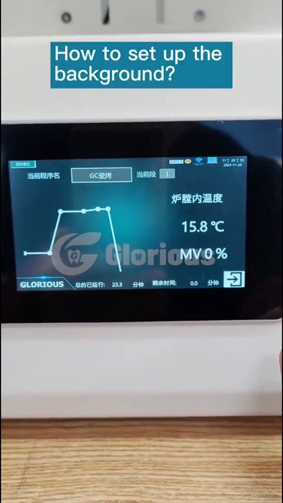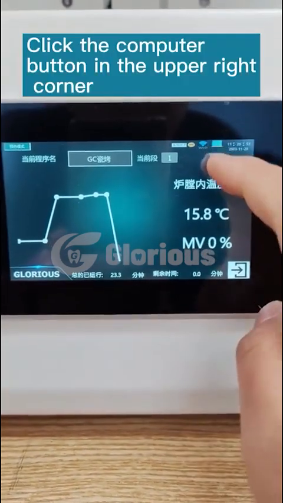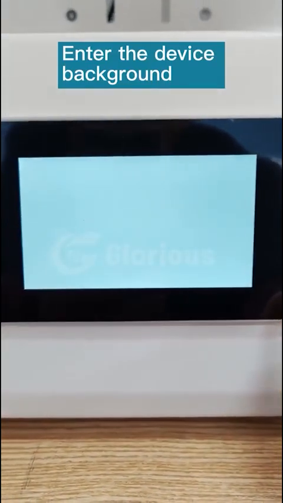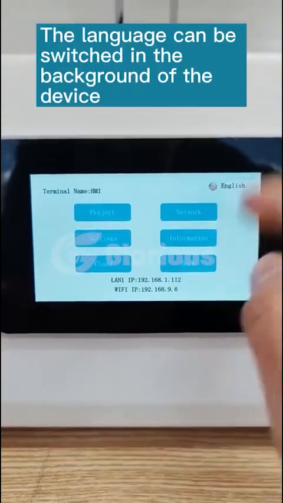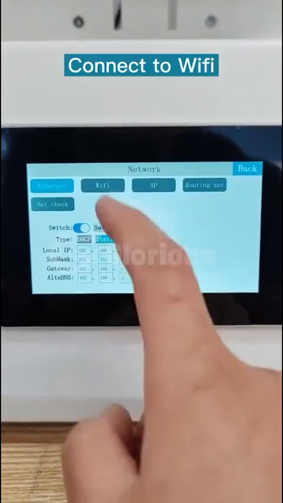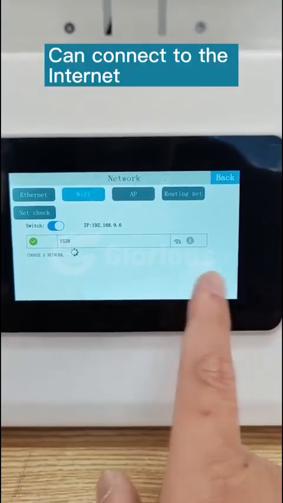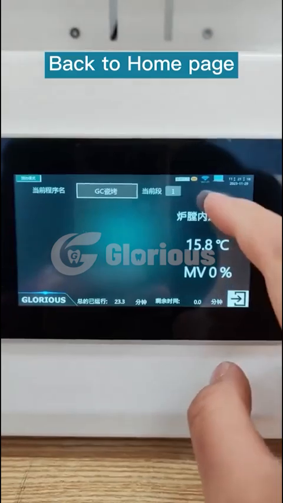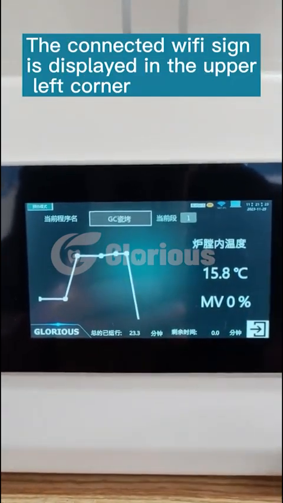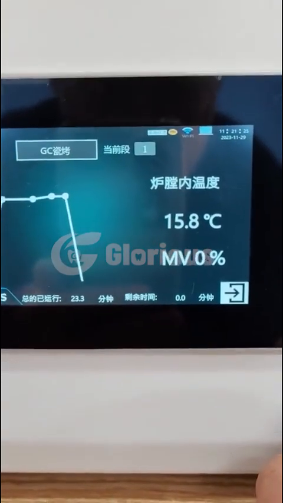How to set up the background. Click the computer button in the upper right corner. Enter the device background. The language can be switched in the background of the device. Connect to Wi-Fi to connect to the internet. Back to home page. The connected Wi-Fi sign is displayed in the upper left corner.